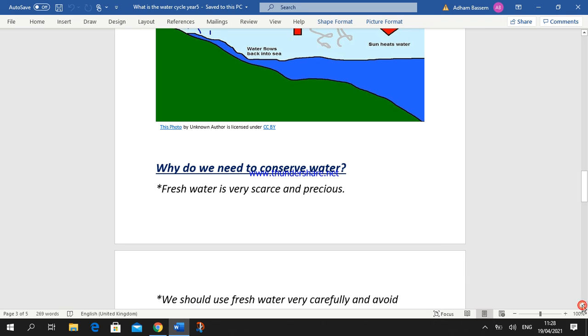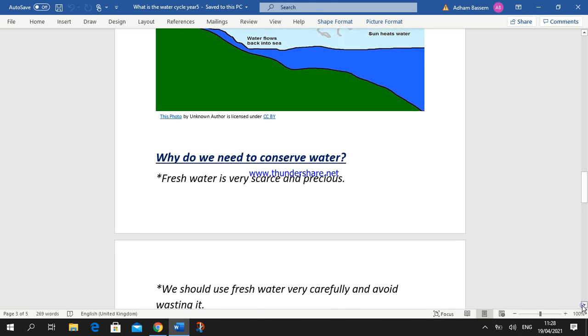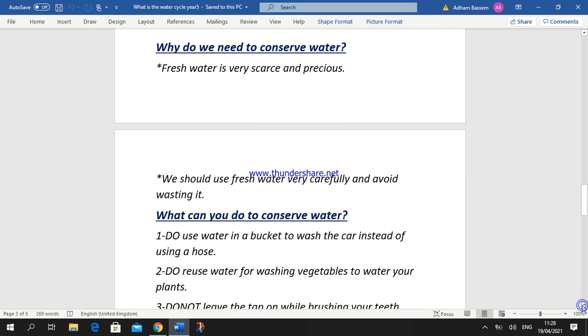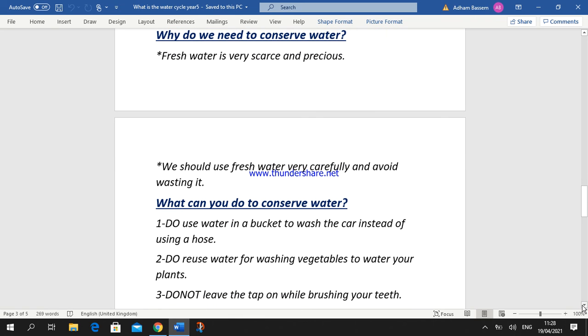Why do we need to conserve water? What is meant by conserving water? Conserving water means saving water, where fresh water is very scarce and precious, okay? So we should conserve it. We should use fresh water very carefully and avoid wasting it, okay? What can I do to conserve water, okay?